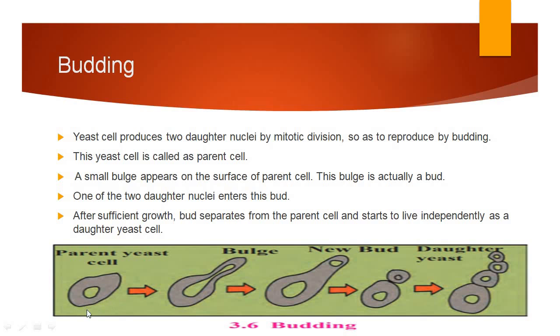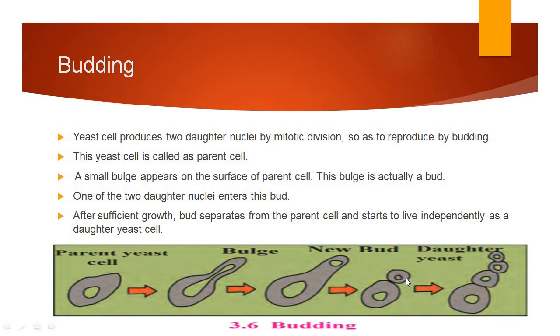Now slowly the parent yeast cell's body starts to show an outgrowth, or a bulge-like structure. You can see this bulge. This is the main parent body and the bulge-like structure is formed. Then from this bulge-like structure, the new bud is produced. This is the new bud. And then that bud gets separated and you can see the yeast cell and its bud.